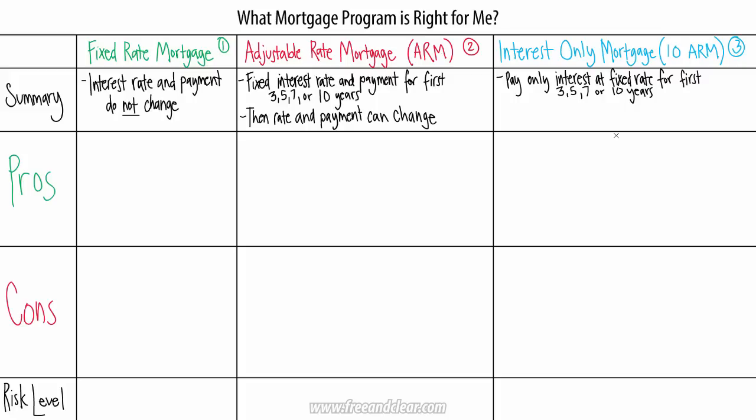Following the interest-only period, the interest rate and monthly mortgage payment can change on a predetermined basis, which is typically every year, plus the borrower is also required to pay both interest and principal for the remainder of the mortgage term. This is also known as the adjustable rate period, and this is why interest-only mortgages are also called interest-only adjustable rate mortgages or interest-only ARMs. And because the borrower has to pay both interest and principal, and the interest rate may increase, the borrower usually has to pay a higher monthly mortgage payment after the interest-only period for the remainder of the mortgage.